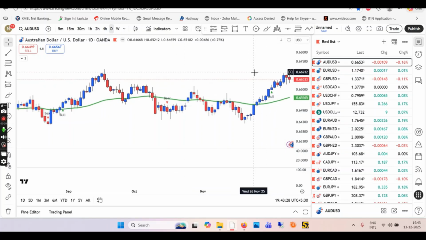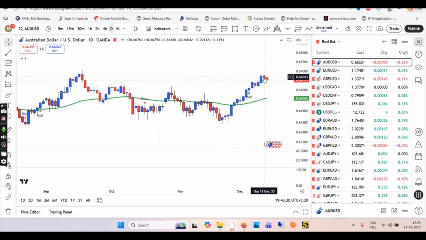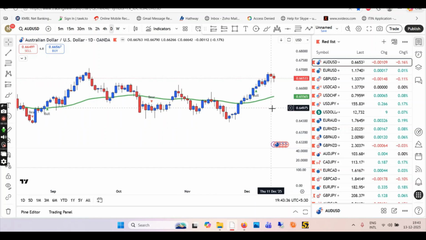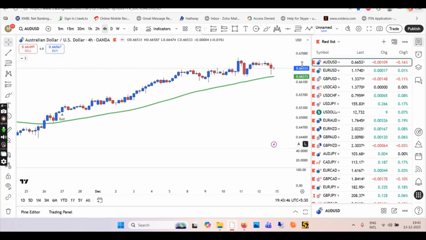Coming back to the daily time frame, in daily we will take a pullback. So now we are going down. I think we will touch the EMA, get rejected, and then we'll go long. So for some time we will be going down, and then we'll continue the uptrend after the rejection comes from the EMA.